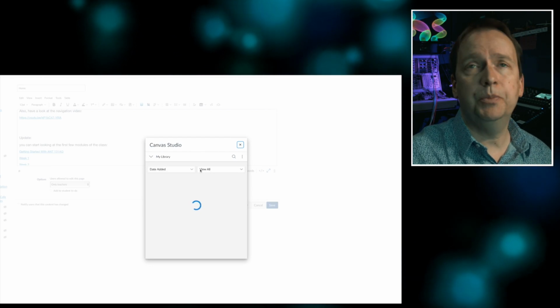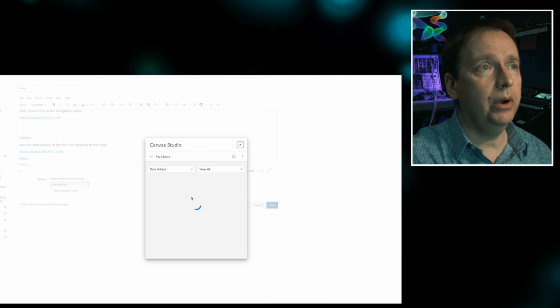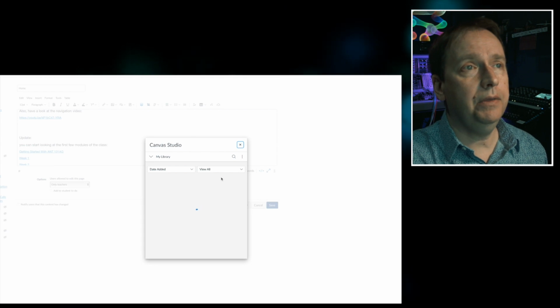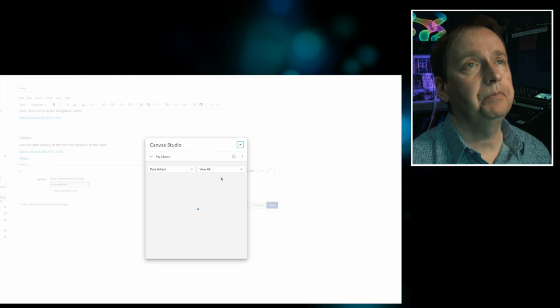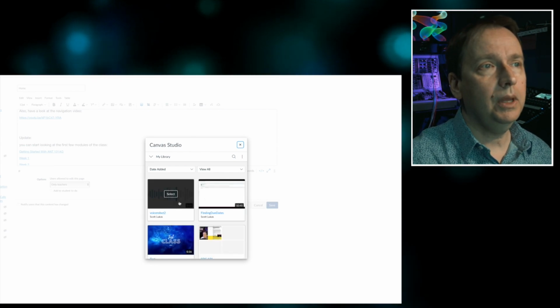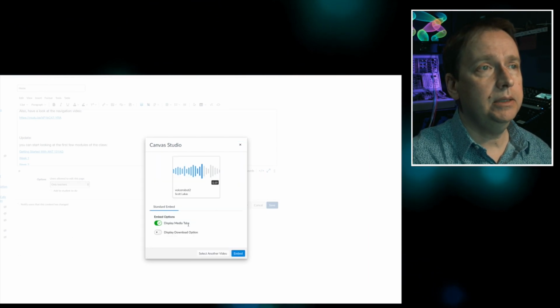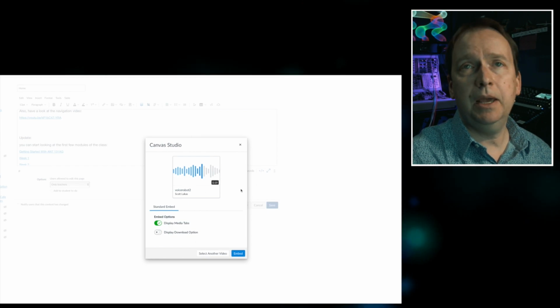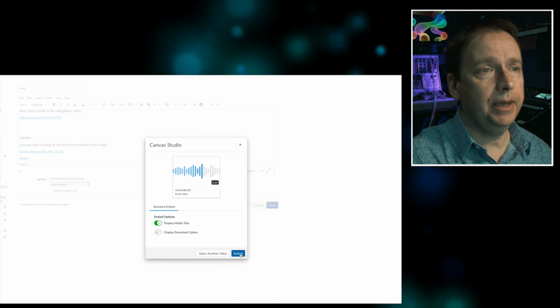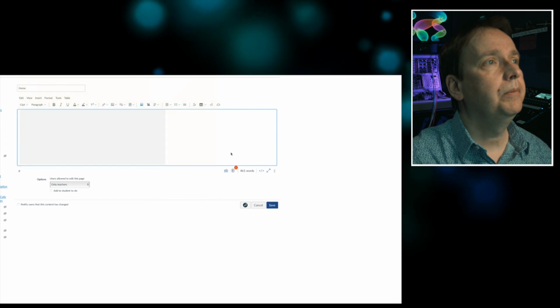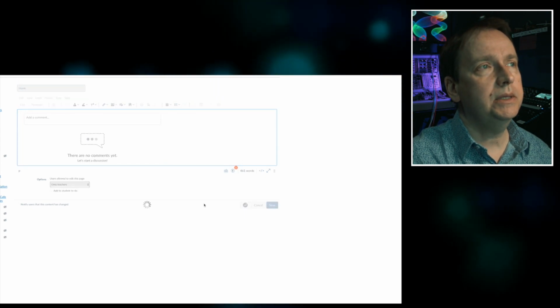I can again search by collection. I can choose my entire library. Consult my Canvas Studio video. I think it's pretty good for explaining some of this. And it happens to be right here because I just uploaded that file. I'll hit select. I can choose the display options if I want annotation and all that kind of stuff. I hit embed. And then I'll hit save.